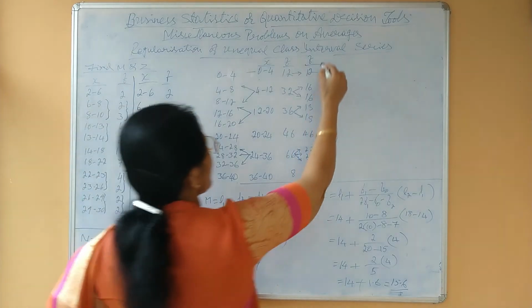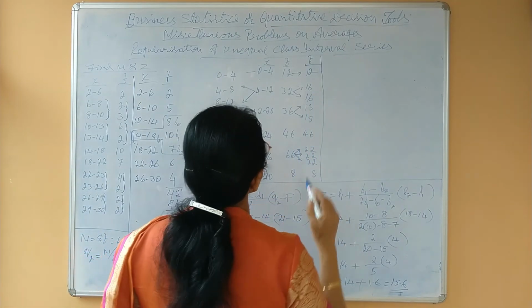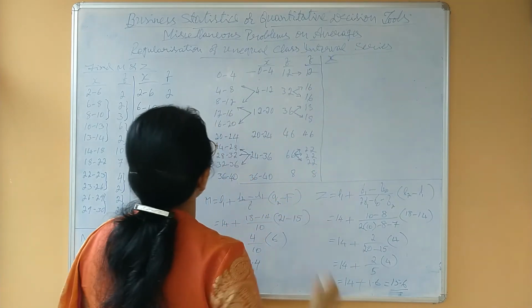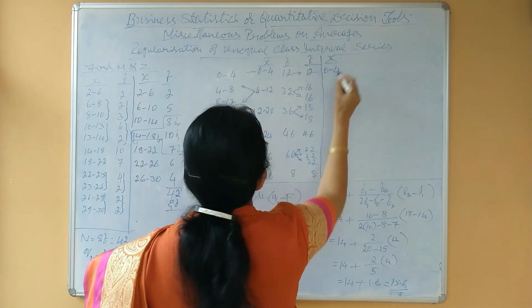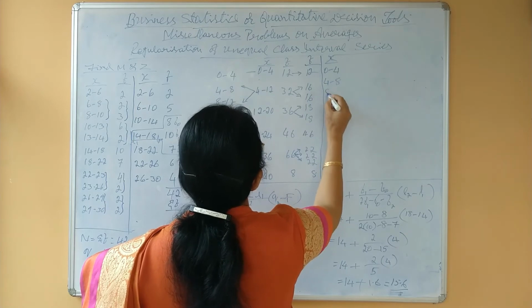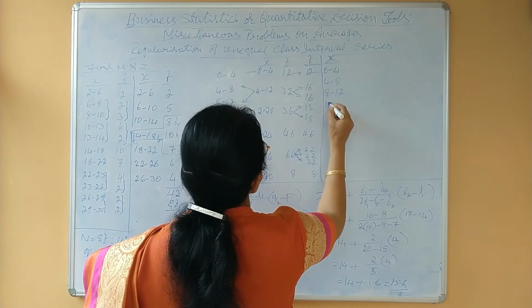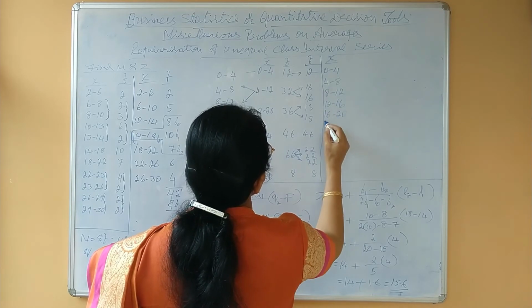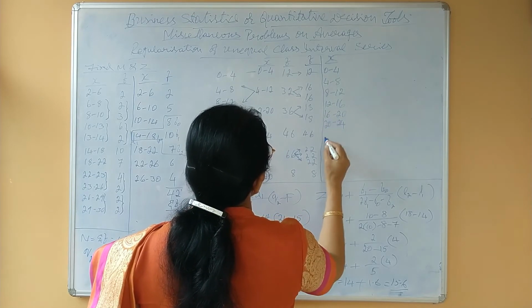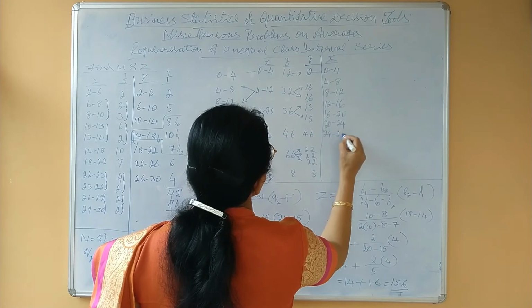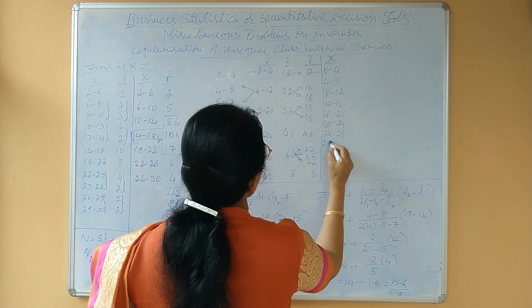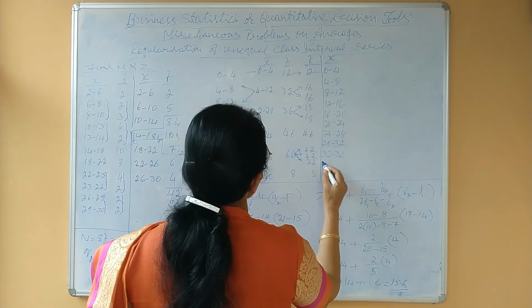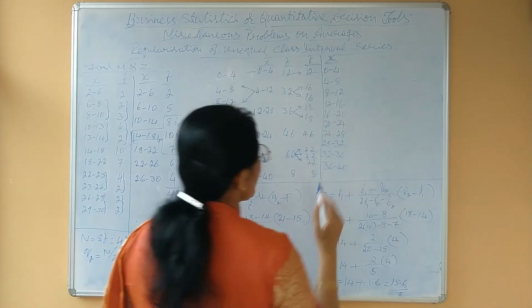Now how do we take the classes? Here x: 0 to 4, 4 to 8, 8 to 12, 12 to 16, 16 to 20, 20 to 24, 24 to 28, 28 to 32, 32 to 36, 36 to 40.